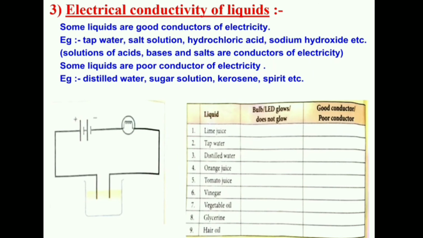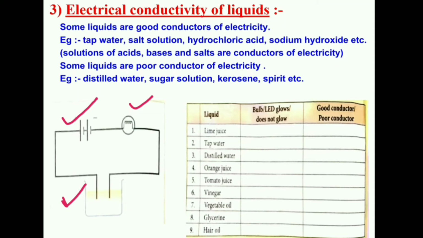Now, the question arises whether liquids conduct electricity or not. To check the conductivity of liquids, we perform an activity. We will set up a circuit using a battery, a bulb and a conducting wire, and both ends of the wire will be dipped in a solution which is taken as a sample.